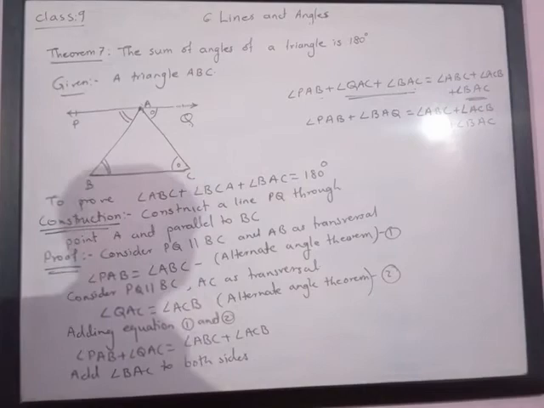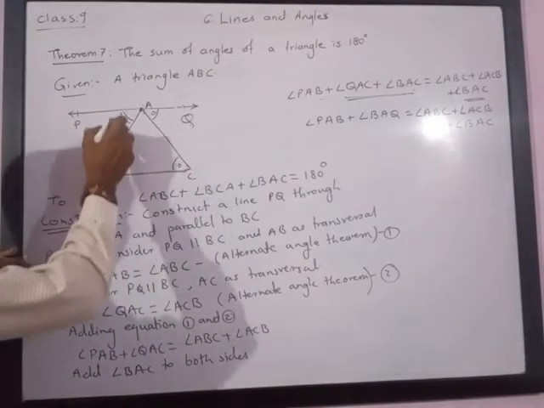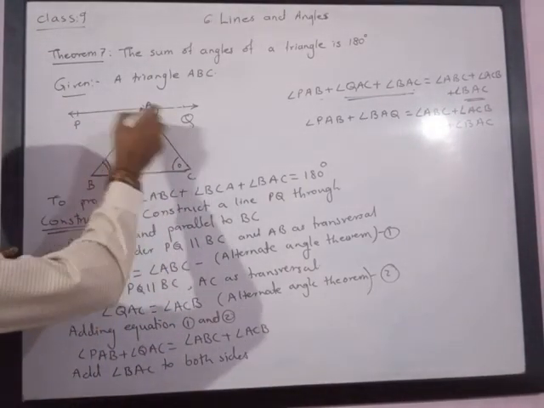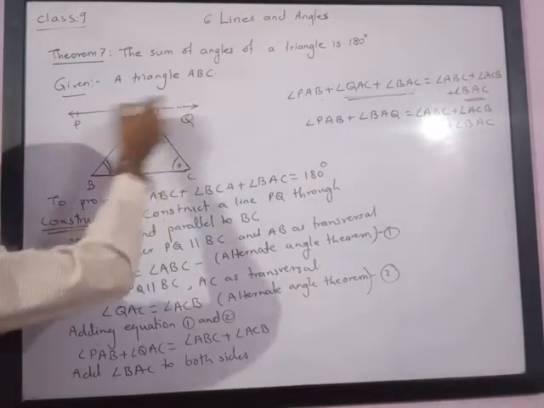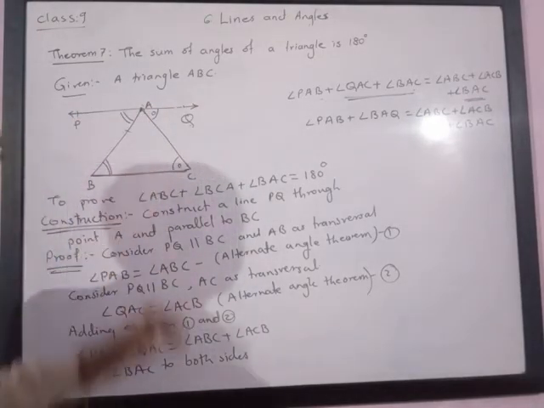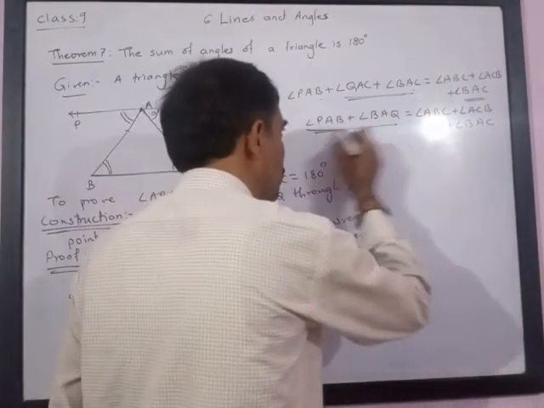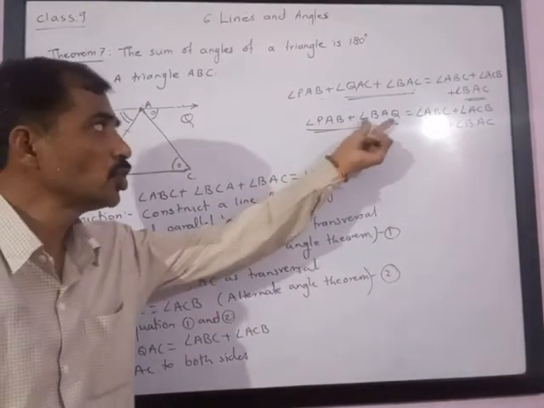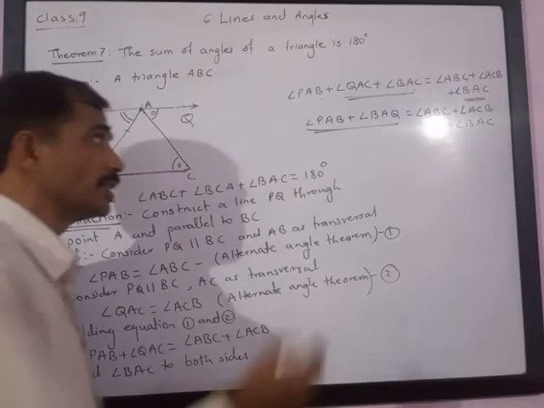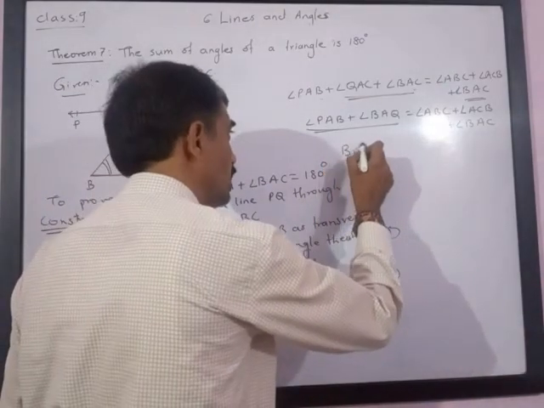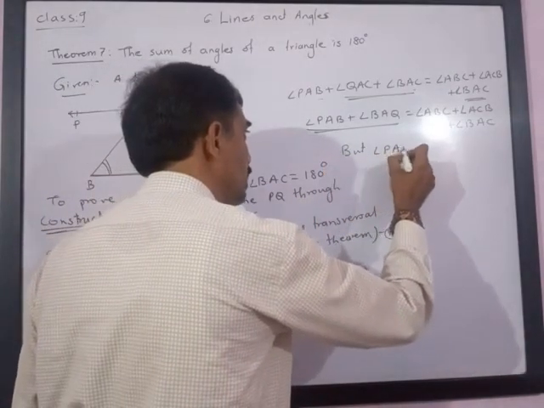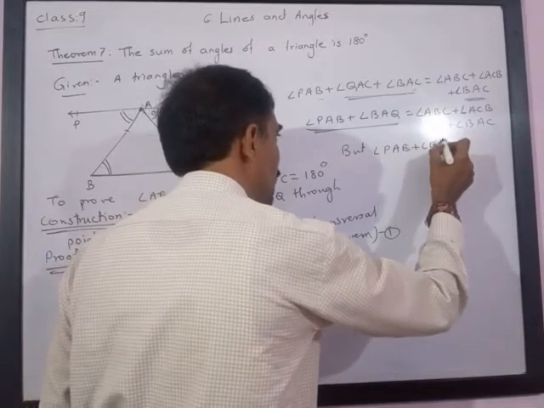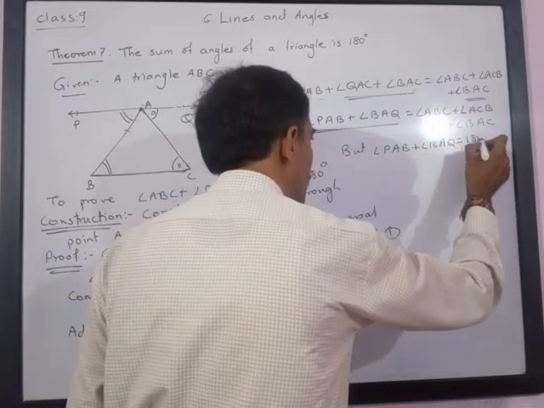Now look at the figure. PAB, that is this angle, and this total angle BAQ are angles on a line, so they form a linear pair. It means the sum of these two angles is 180 degrees. Angle PAB plus angle BAQ is equal to 180 degrees.